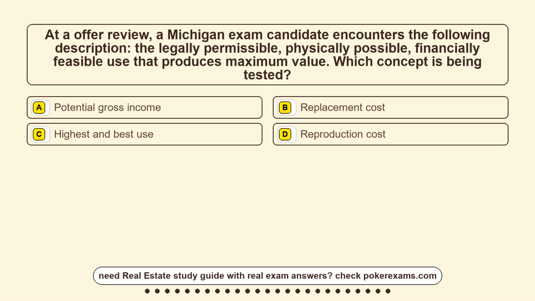Question 9. At an offer review, a Michigan exam candidate encounters the following description: the legally permissible, physically possible, financially feasible use that produces maximum value. Which concept is being tested?